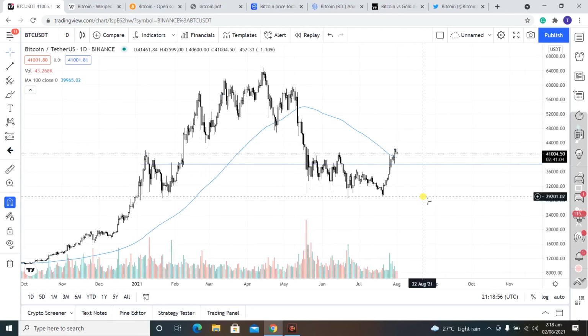So Bitcoin is fundamentally strong and technically looking good. So we can say that this is a safe haven for investors and holders.